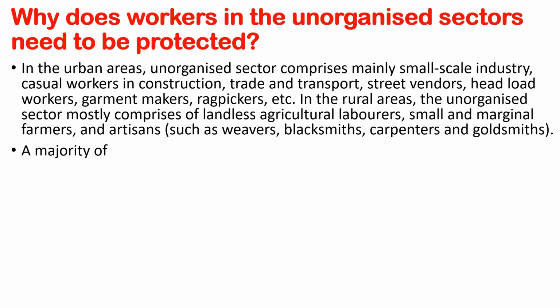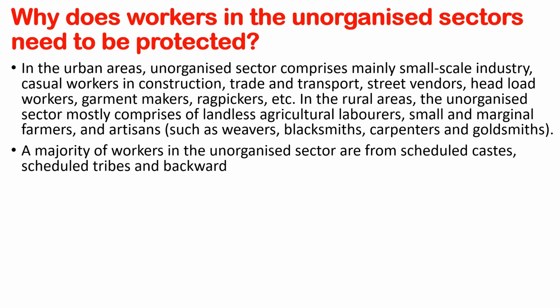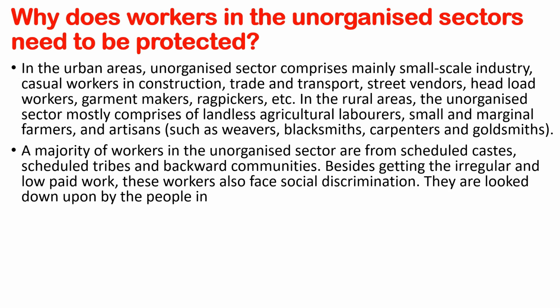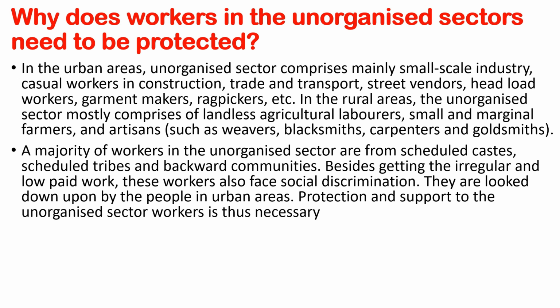A majority of workers in the unorganized sector are from scheduled castes, scheduled tribes, and backward communities. Besides getting irregular and low-paid work, these workers also face social discrimination. They are looked down upon by the people in the urban areas. Protection and support to the unorganized sector workers is thus necessary for both economic and social development.